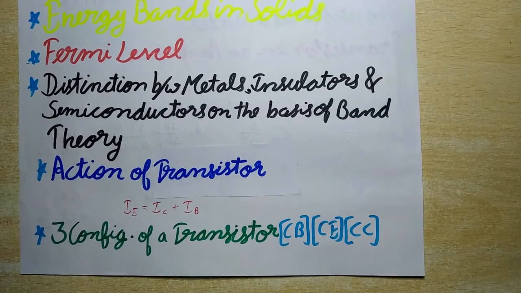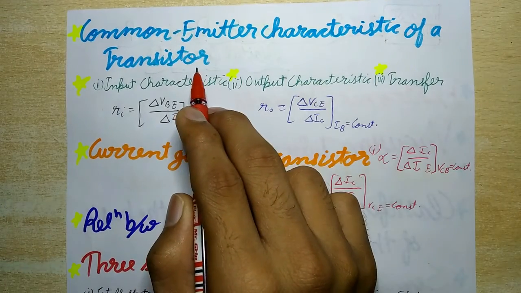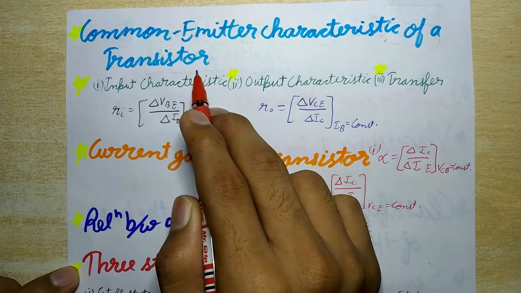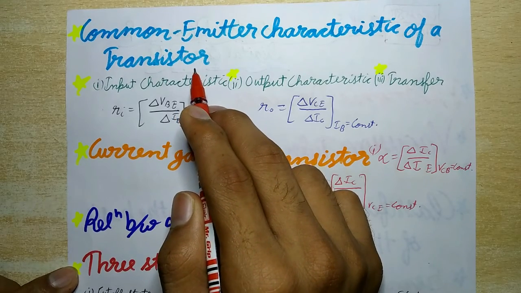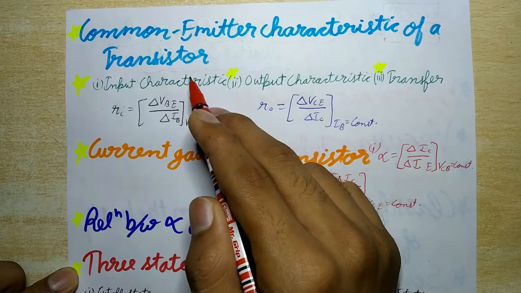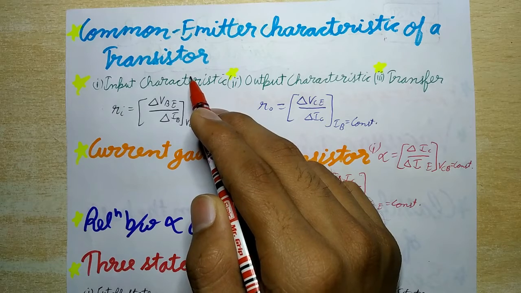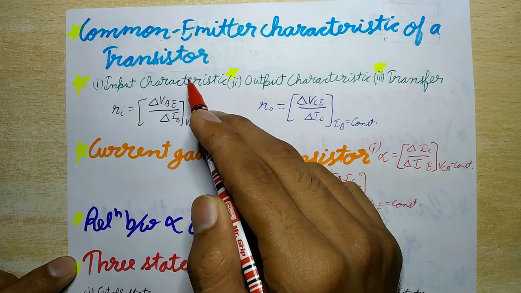Now, common emitter characteristic of a transistor. So these are the graphs between appropriate voltages and currents for a transistor when its emitter is taken as the common terminal and grounded, at zero potential. The base is the input terminal and collector is the output terminal.